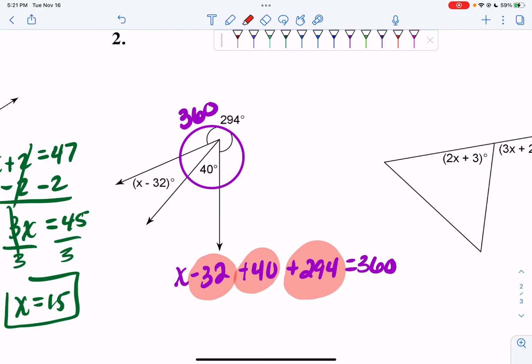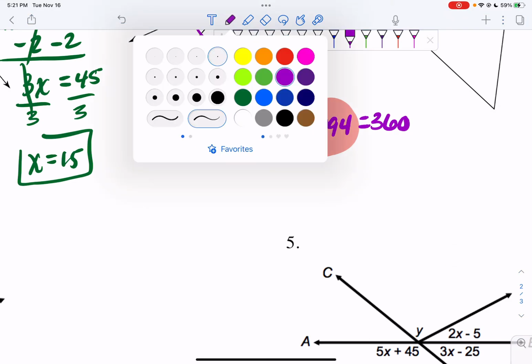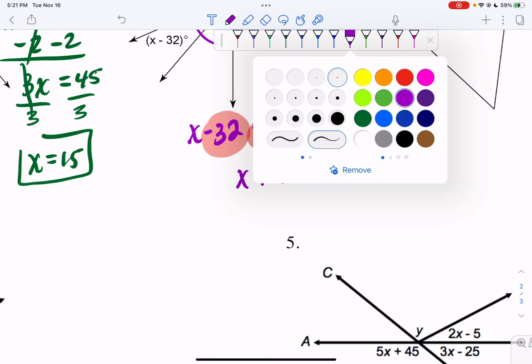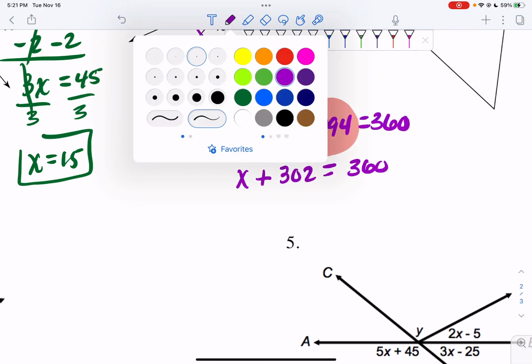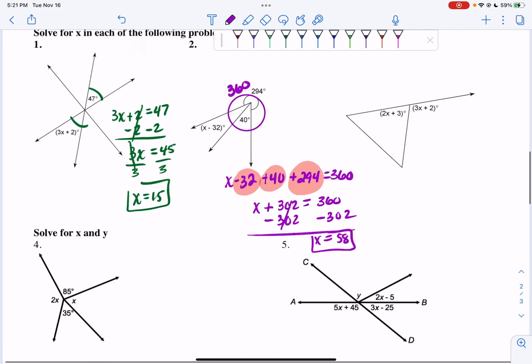I get 302. So my equation right now is going to be x plus 302 equals 360. So when I do this, I'm going to subtract 302, and I get x is equal to 58. And that's my final answer.